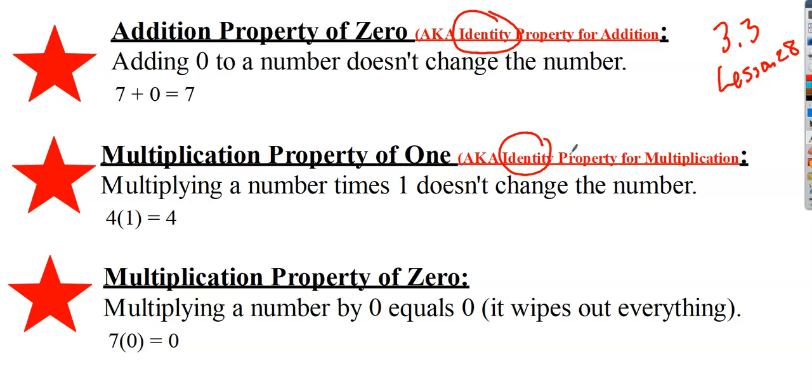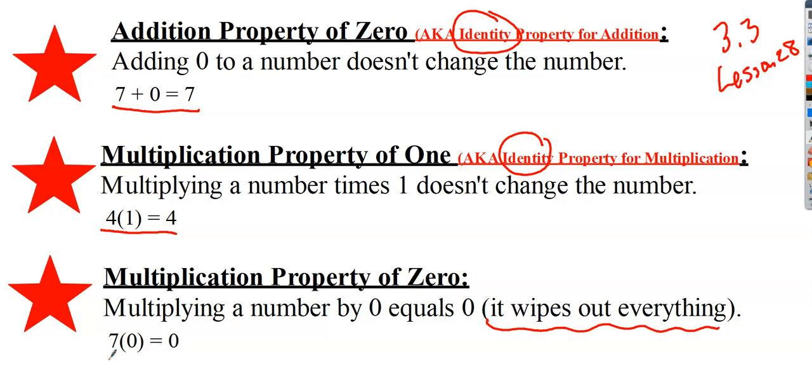Your identity is not changing just because you are going to school at home, right? My identity is not changing. I'm still the teacher, but I'm teaching from home. And so the idea is if I add 0 to any number, the number doesn't change. If I multiply any number by 1, the number doesn't change. But when I multiply anything by 0, it wipes out everything, right? So the identity, that 7 that I started with, definitely changes because it gets reduced to 0.